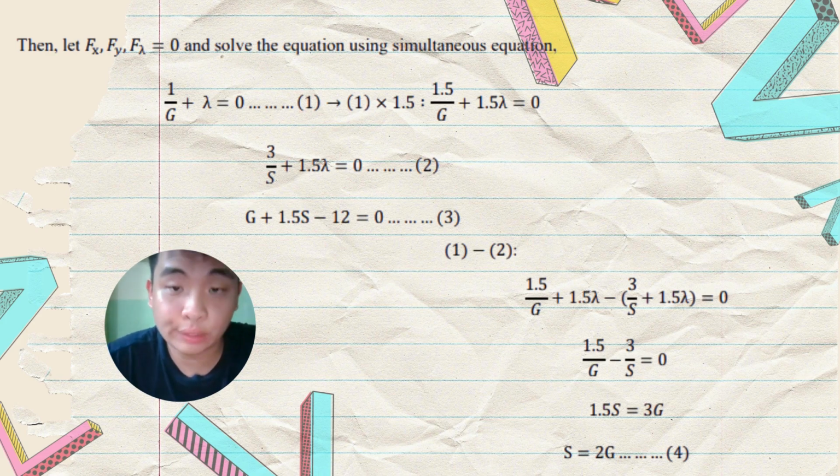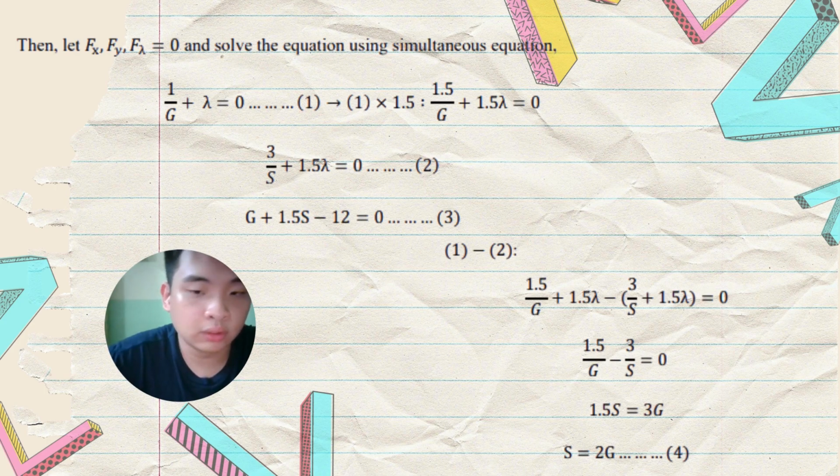After finding the partial derivatives of L with respect to g, s, and lambda, we need to solve the equations simultaneously in order to find the values of g, s, and lambda. In this scenario, we have obtained simultaneous equations. The first one is 1 over g plus lambda equals 0. The second one is 3 over s plus 1.5 lambda equals 0. And the third one is g plus 1.5s minus 12 equals 0.